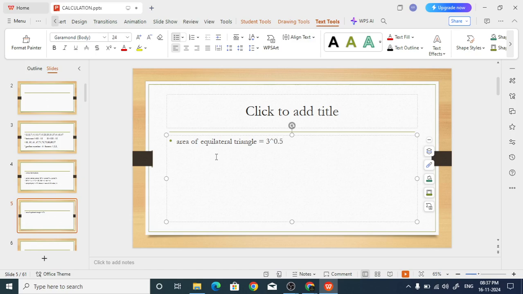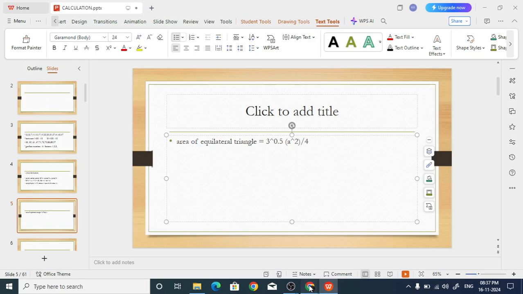Root 3 I will write as 3 to the power 0.5, because in this PPT I cannot write root 3. Root 3 by 4 a square, where a is the side.